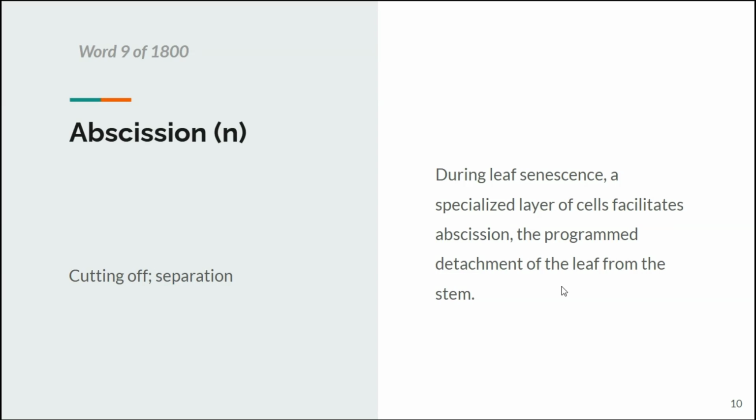So during leaf senescence, a specialized layer of cells facilitates abscission, the programmed detachment of the leaf from the stem. So the cutting off of the leaf from the stem is in this case based on this particular process called senescence, and it facilitates abscission.